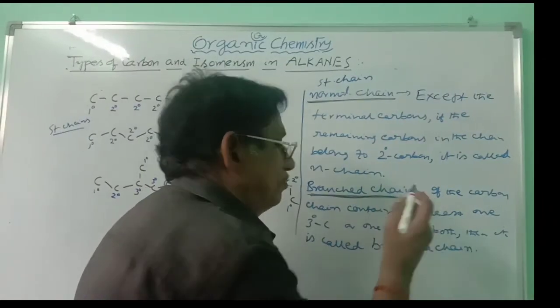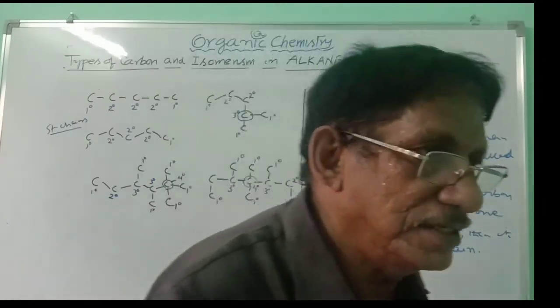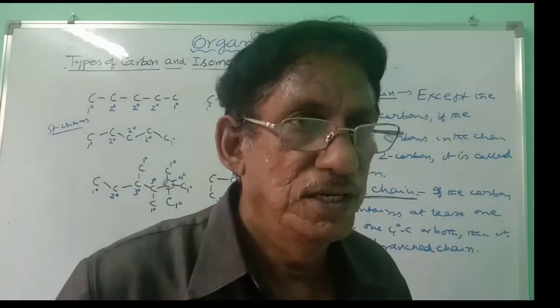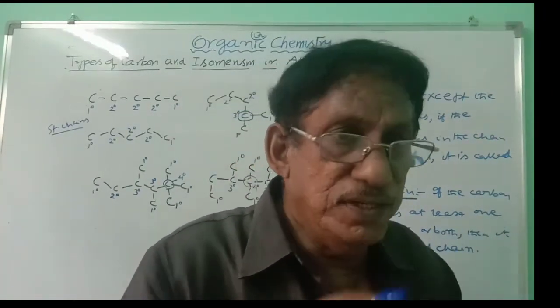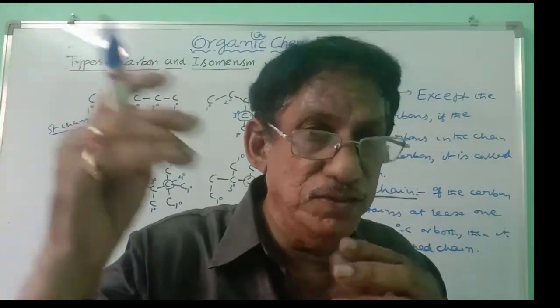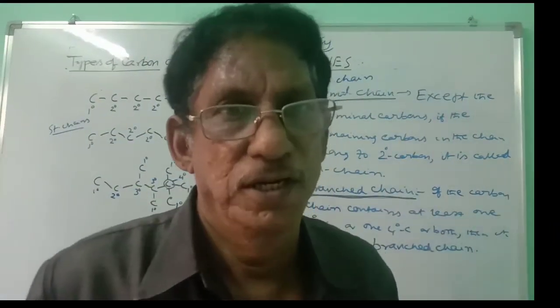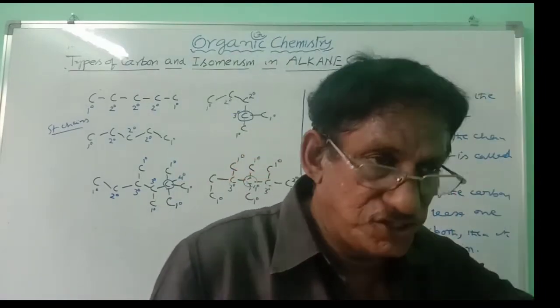If you want to get the branched chain, the chain must contain at least 1 tertiary carbon. 1 tertiary carbon will be attached to 3 carbons. Out of the 3 carbons, 2 carbons will be going into the normal chain, 1 carbon comes into the branch. So tertiary carbon always carries 1 branch.